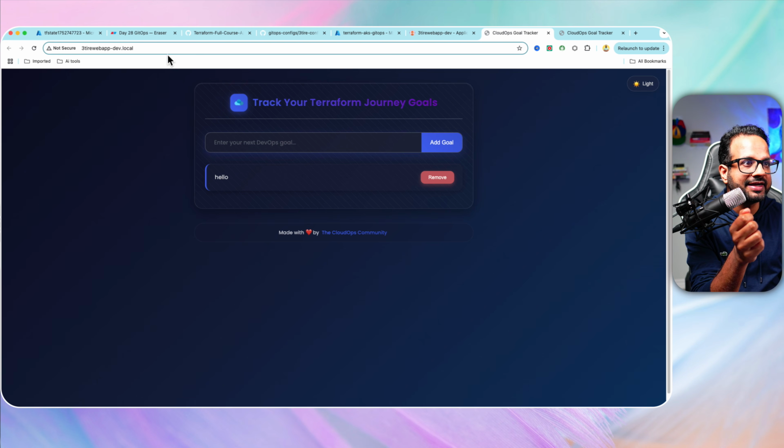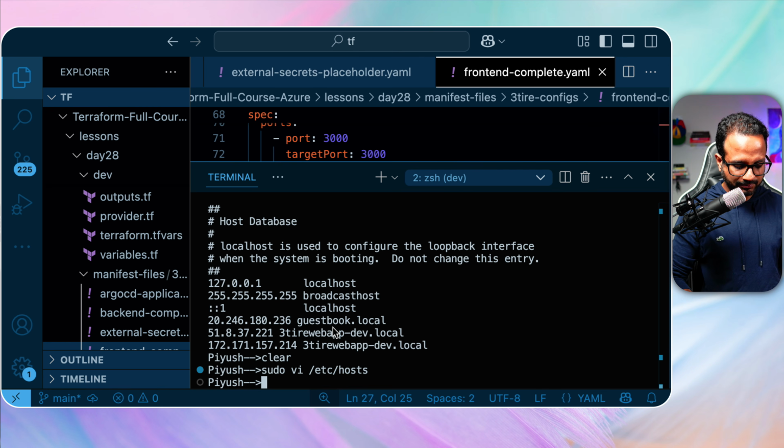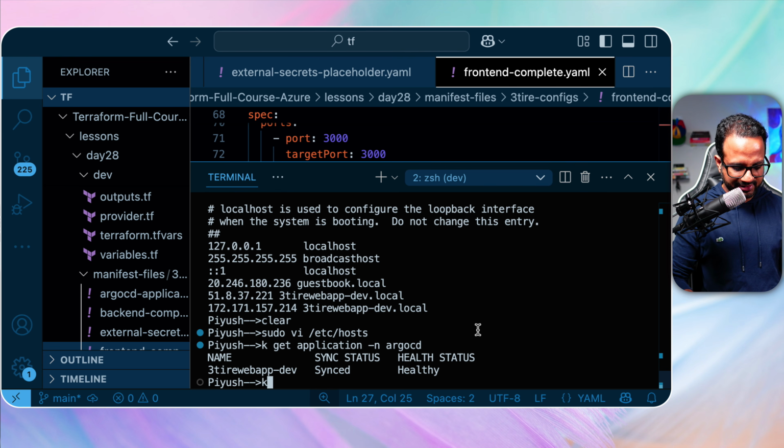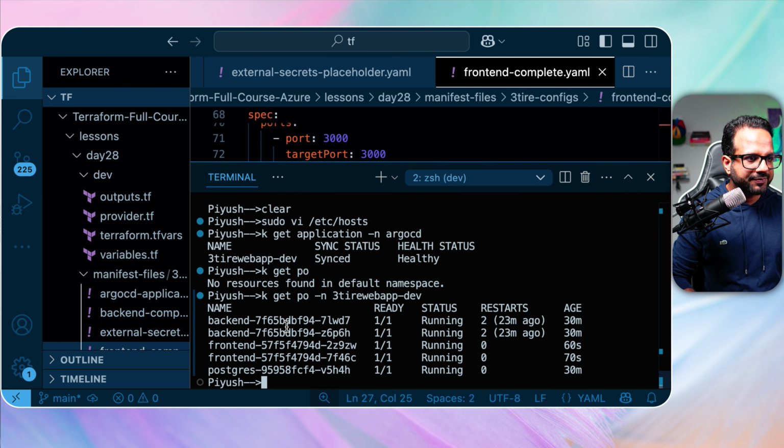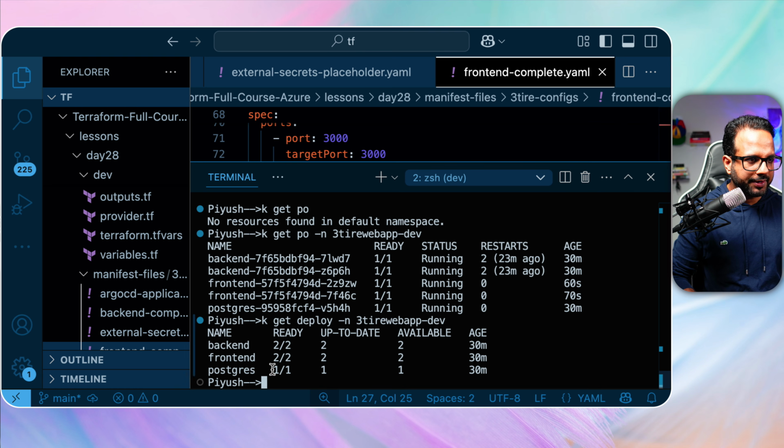What if we update this pod manually from the application? Let's say kubectl get application -n Argo CD. Okay, it's synced healthy. And if I do get pods, what was the namespace? Hyphen n, I guess it was 3-tier web app dev. Okay, so what if we actually change the deployment? Get deploy.